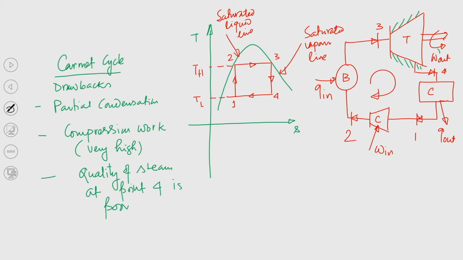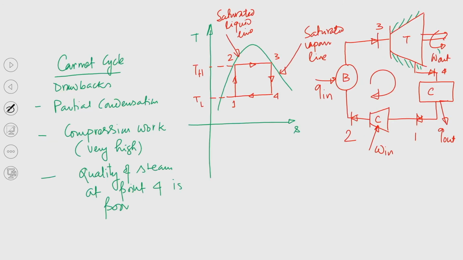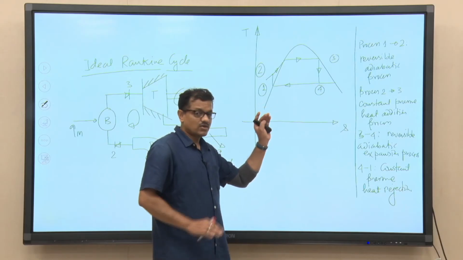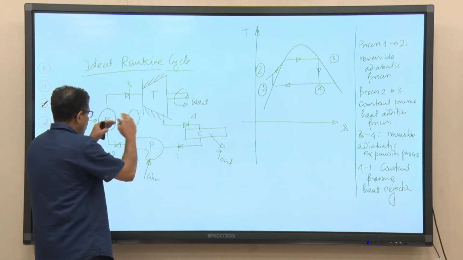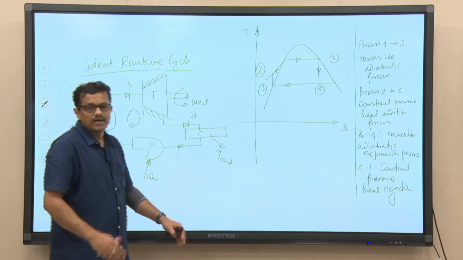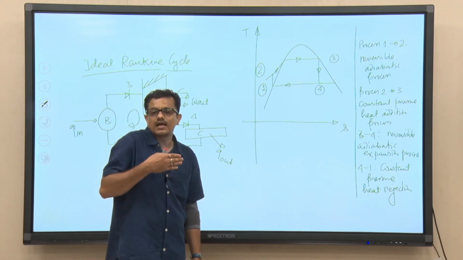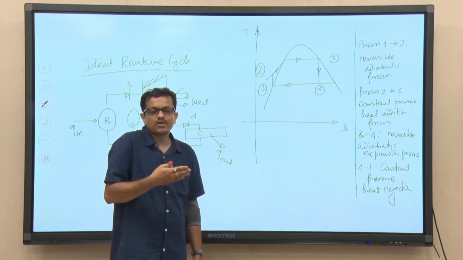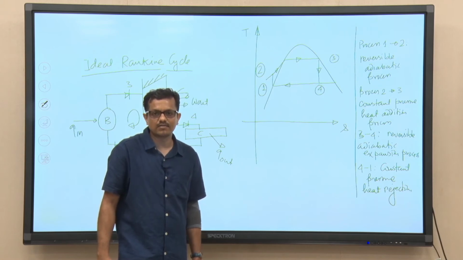But now if we compare this ideal Rankine cycle with the ideal Carnot cycle, why are we calling it ideal Rankine cycle? We are considering all the processes to be internally reversible, though it is very difficult to achieve. If a process is to be internally reversible, it should be a quasi static process, as we have studied in classical thermodynamics.